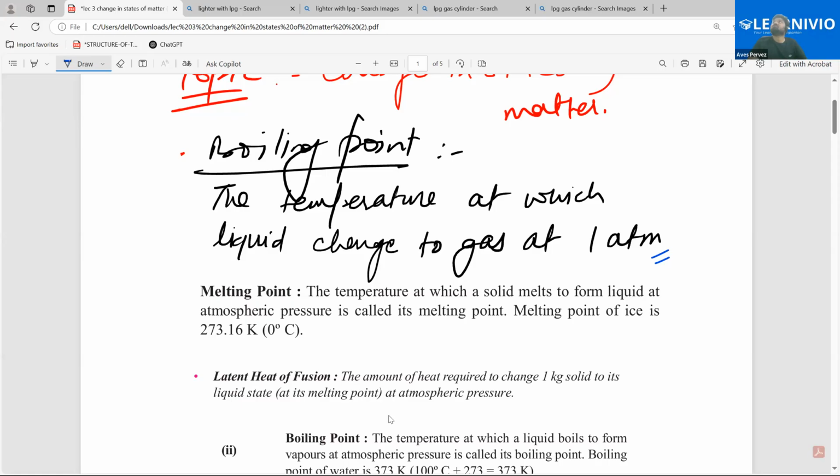When you're done, please let me know. Okay, what is latent heat of fusion? That we're going to discuss in the next class.